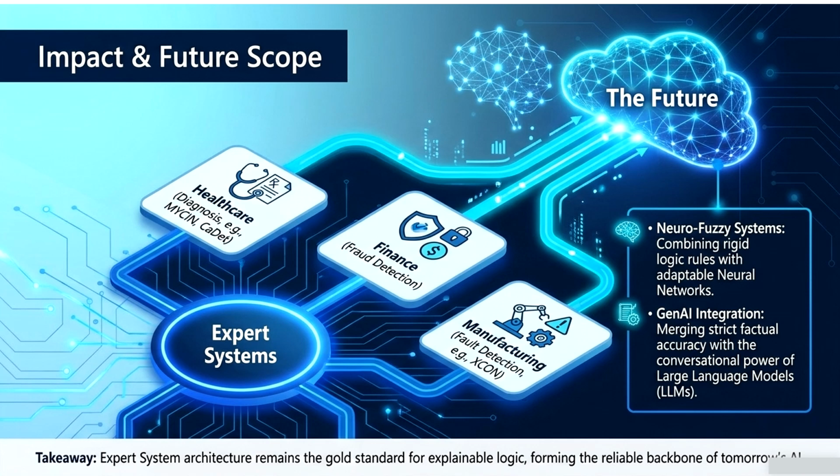To conclude, expert systems remain one of the most important applications of artificial intelligence. Although they were developed several decades ago, they continue to evolve by integrating with modern technologies. Today, expert systems are being combined with machine learning, enabling them to improve their performance using data while still applying expert knowledge. They're also being integrated with generative AI and large language models, making interactions more natural and improving the ability to assist users.